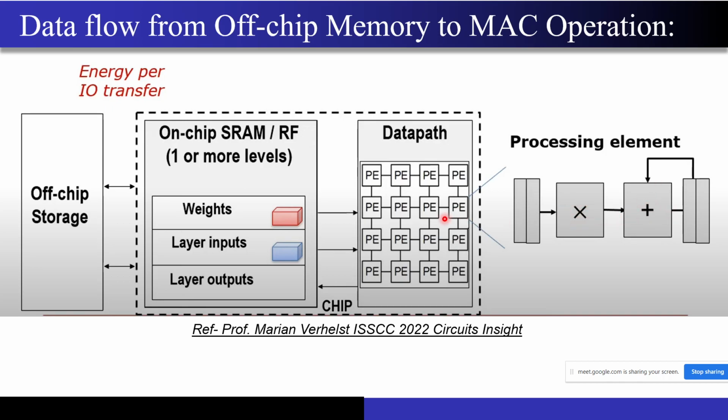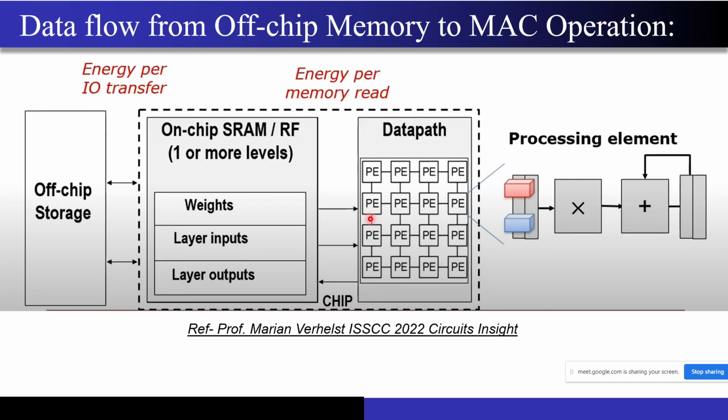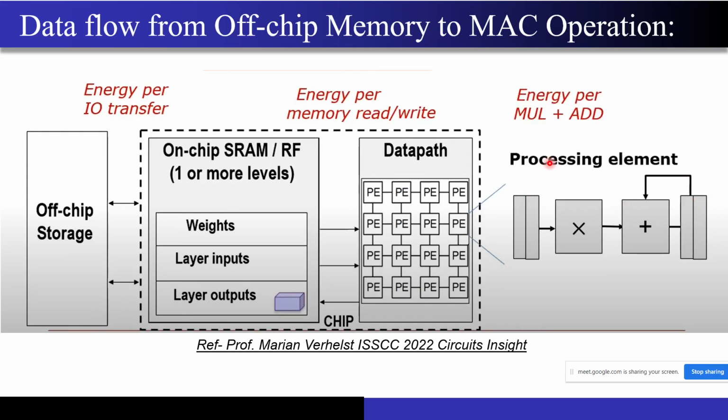Each of these processing elements will be doing the same operation, and once you have these two inputs ready, they go into the processing elements. The processing element does this multiply and accumulate operation and produces the result, and that result will be fed back into the on-chip memory, and from the on-chip memory it will again go back to the off-chip memory. So let's see how many operations we have done.